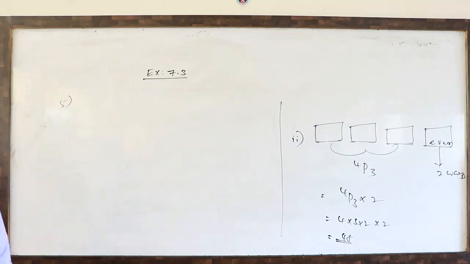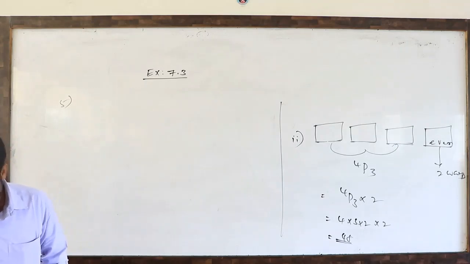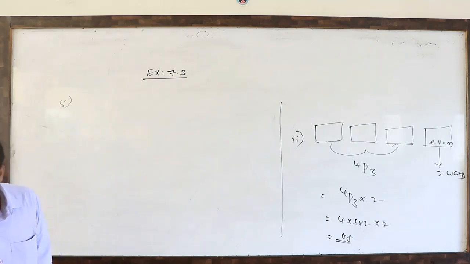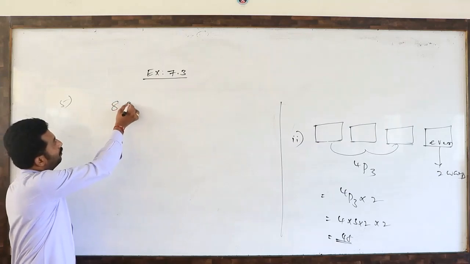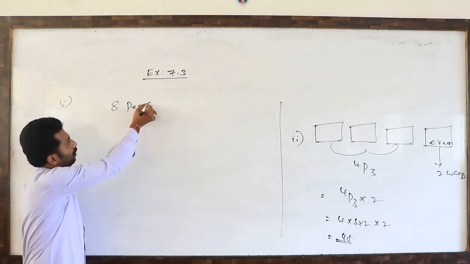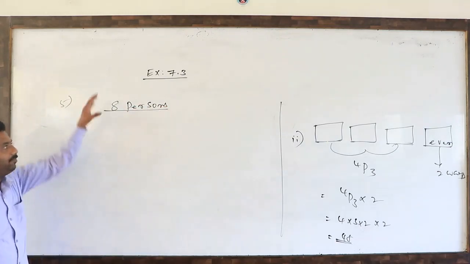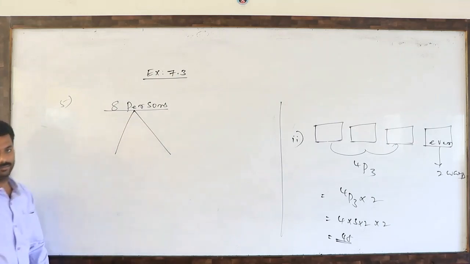From a committee of 8 persons, in how many ways can we choose a chairman and a vice chairman, assuming one person cannot hold more than one position? Total 8 persons are there. In these 8 persons, we have to choose one chairman and one vice chairman.